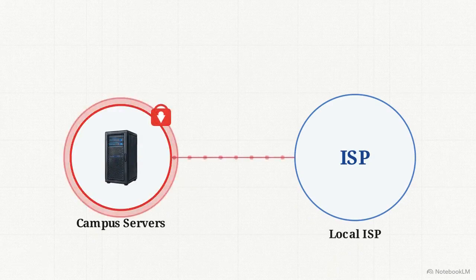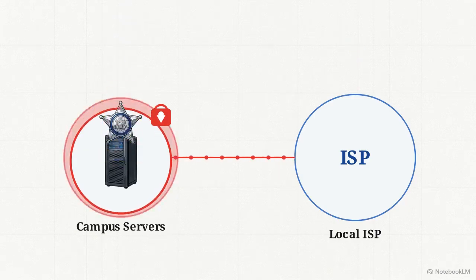Let's apply this to a real scenario. This network map shows a local university suffering a ransomware attack that steals student data, transmitting it out through a local ISP. Based on their jurisdictions, which agency steps in where?